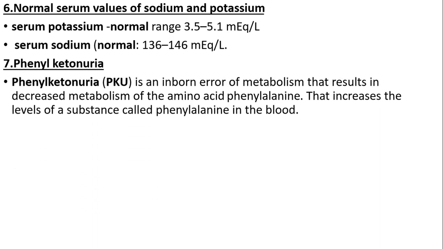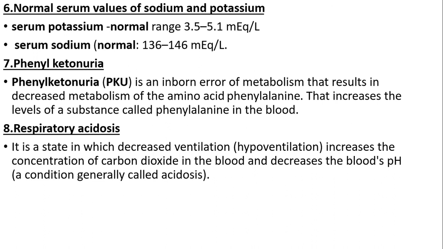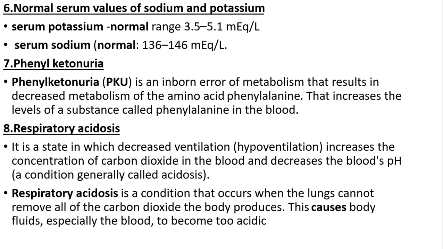Phenylketonuria (PKU) is an inborn error of metabolism that results in decreased metabolism of the amino acid phenylalanine. It increases the level of a substance called phenylalanine in the blood. Respiratory acidosis is a state in which decreased ventilation increases the concentration of carbon dioxide in the blood and decreases the blood pH, a condition generally called acidosis. Respiratory acidosis is a condition that occurs when the lungs cannot remove all of the carbon dioxide that the body produces. This causes body fluids, especially the blood, to become too acidic.